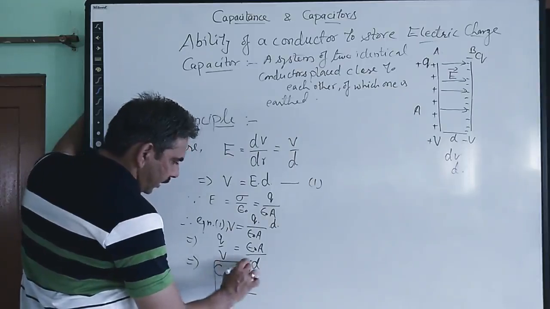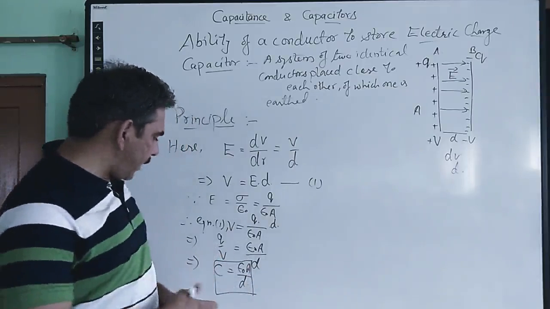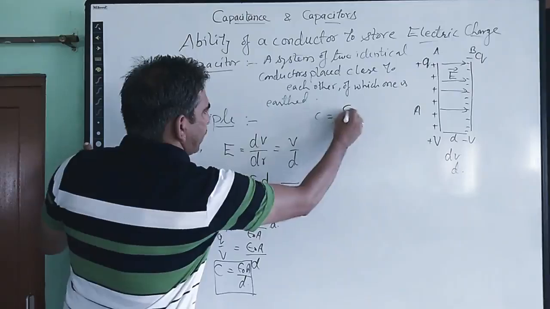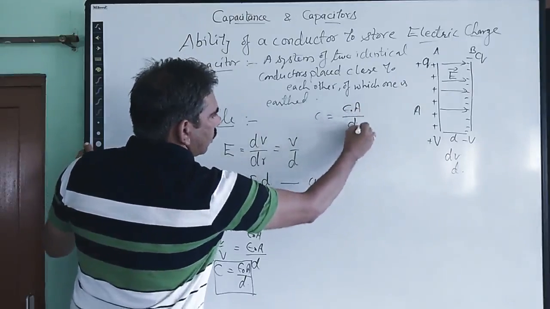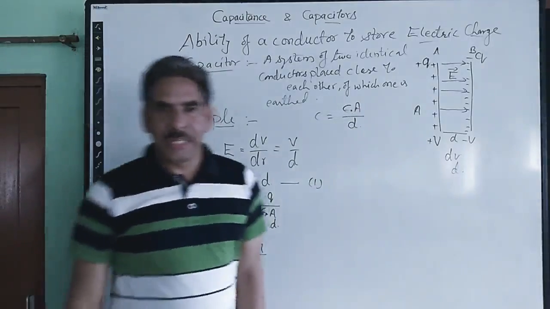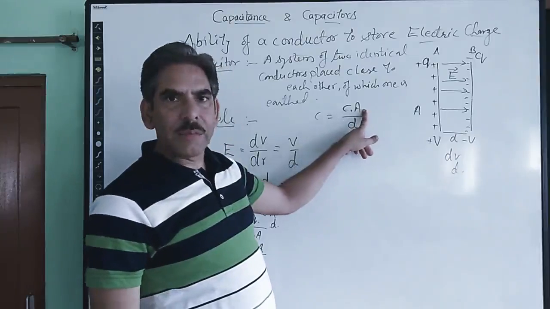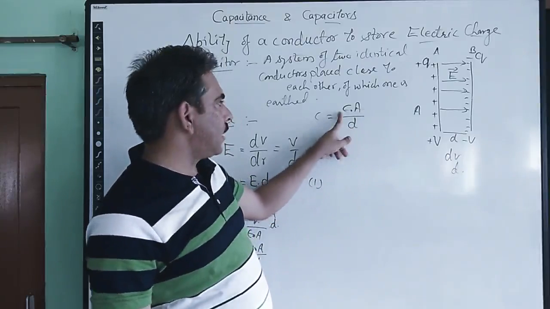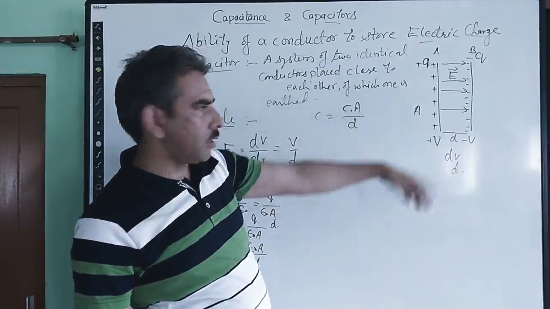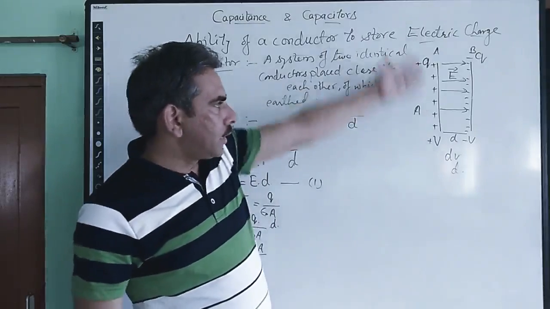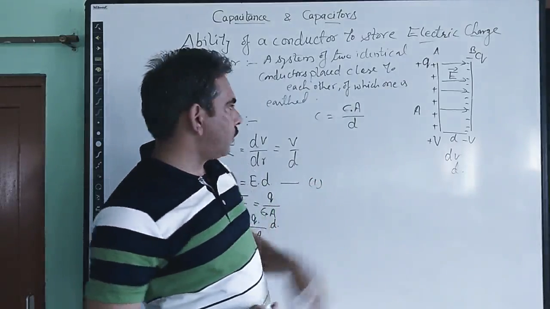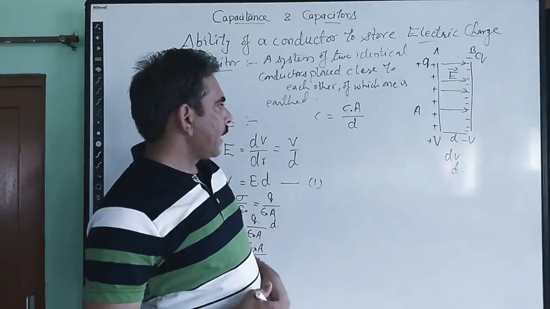From this we can clearly understand that the capacitance of any capacitor, for example the parallel plate capacitor we are discussing here, simply depends upon the size and shape of the capacitor plates, area A which gives the dimension, d the separation between the plates, and the permittivity of the medium lying between the plates. For simplicity, we have taken air or free space between the two plates, so we are using the permittivity of air, epsilon naught.